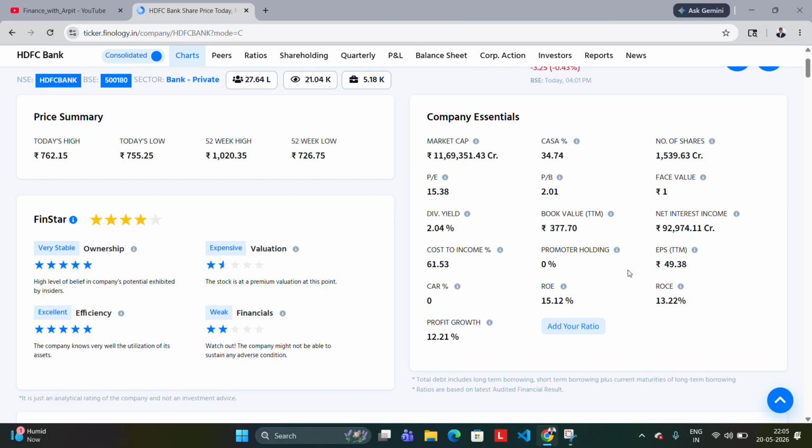Promoter holding is 0% because, of course, a bank is generally managed by institutions or organizations, not by any single person. So this is not an important ratio for the banking sector.